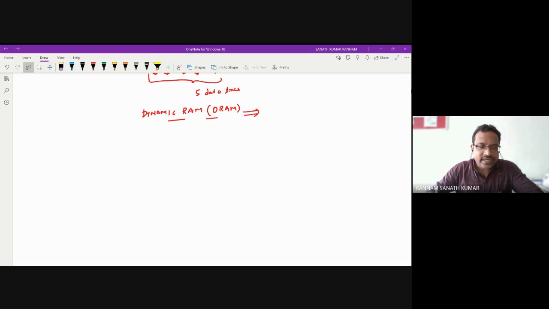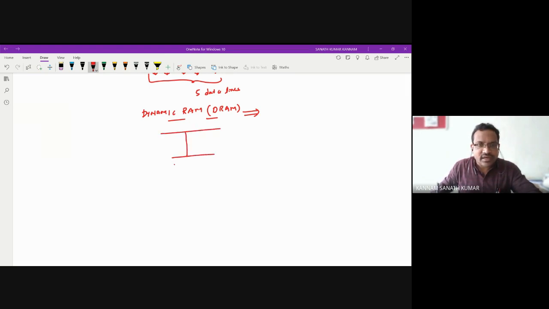So it needs to be refreshed after a regular interval, which is a major disadvantage. Every time you need to refresh this DRAM. A DRAM consists of only one MOS transistor.